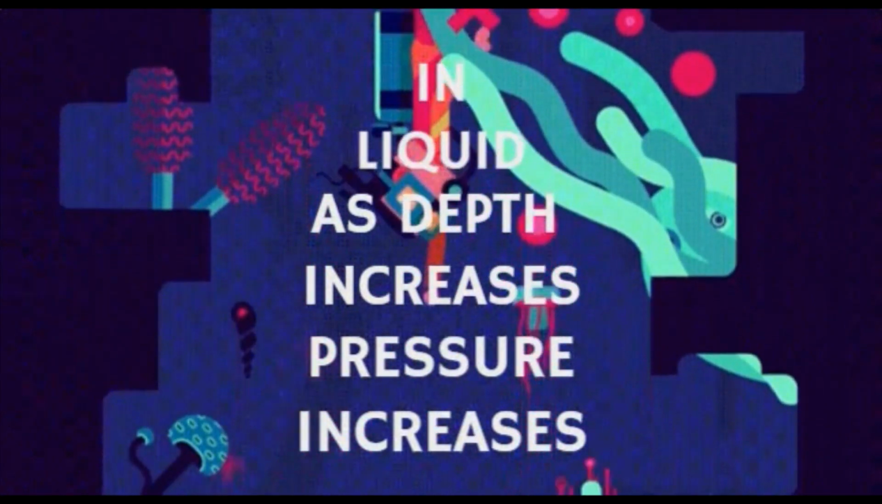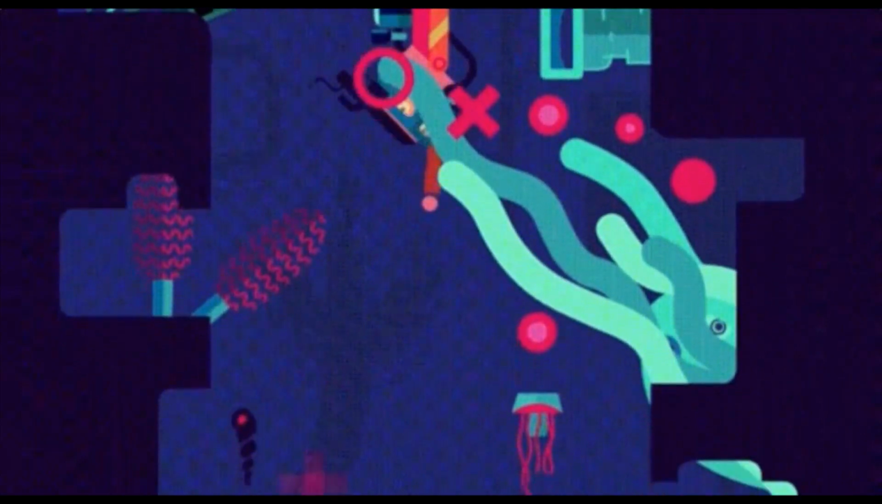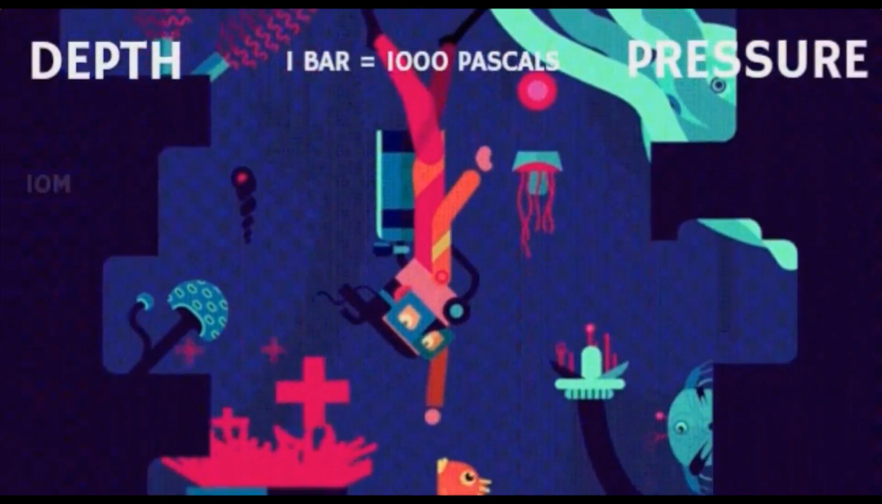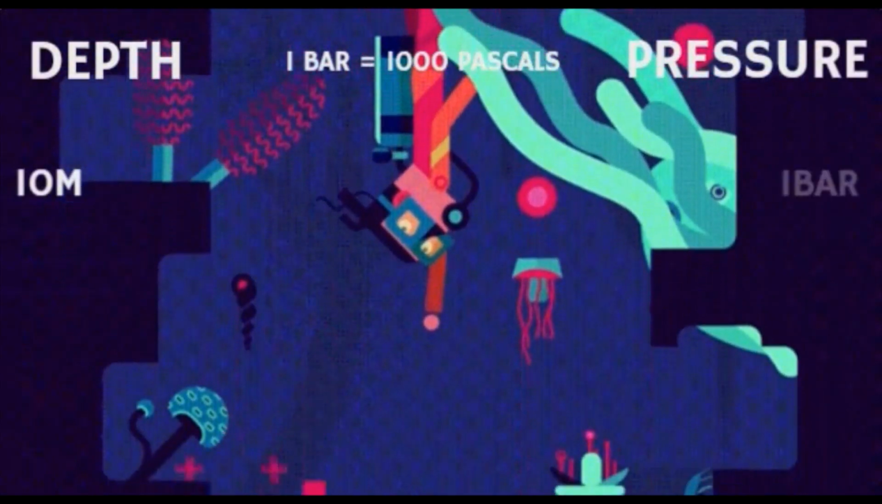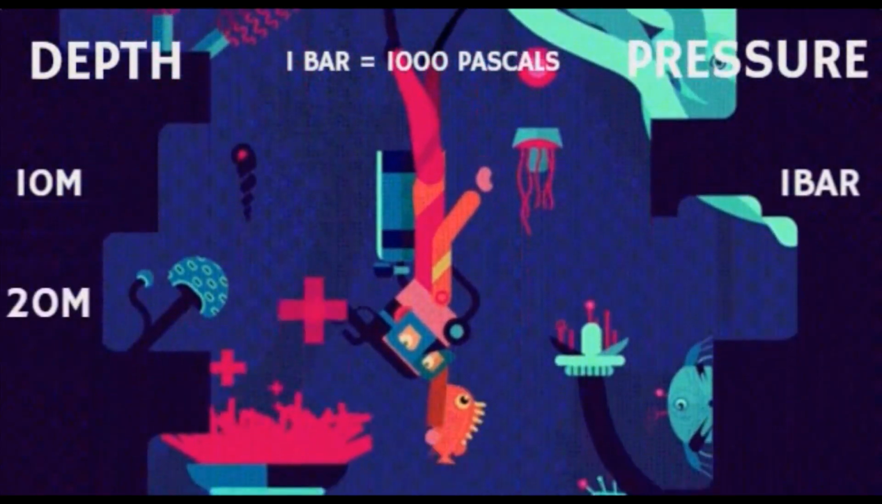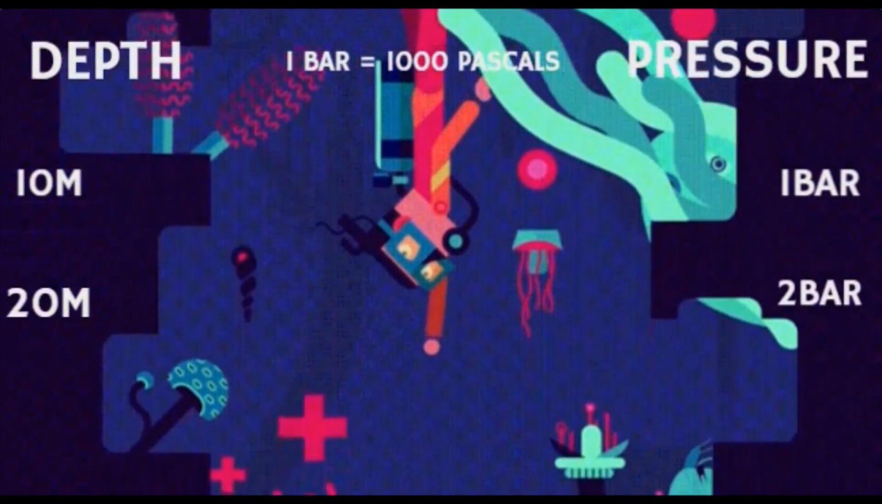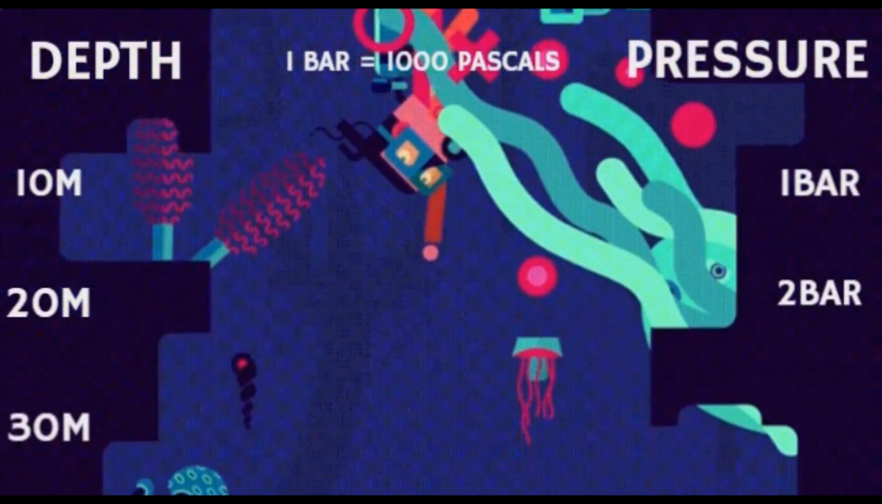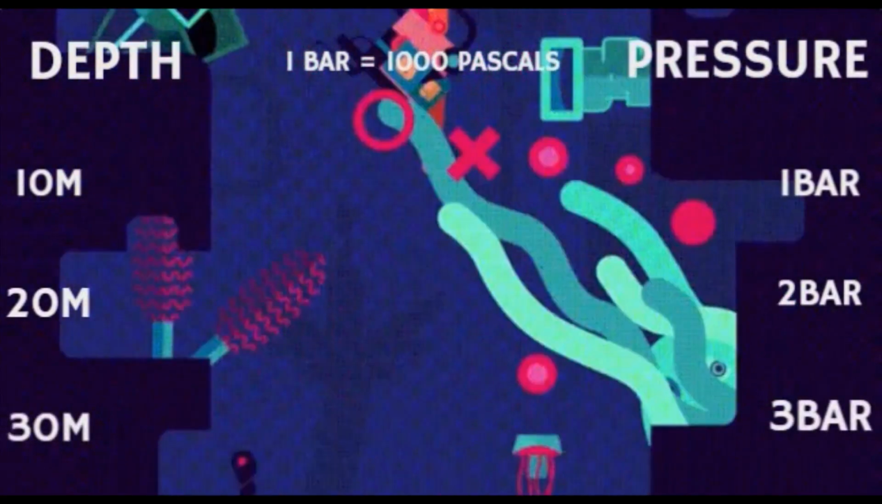Here, the pressure of water is less at the depth of 10 meter below the surface of the sea, that is 1000 Pascal or 1 bar, but it is much greater at the depth of 30 meter below the surface of the sea, that is 3000 Pascal or 3 bar.